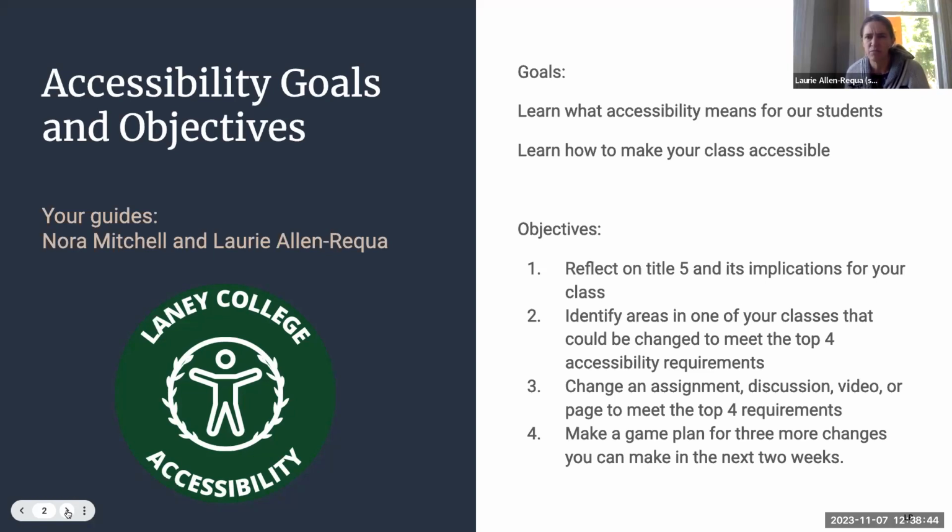And for the 4 objectives, reflecting on Title V, Merv, have you heard any information about Title V, specifically how it applies to accessibility? I don't recall what Title V is, but I'm kind of familiar with the handbook. Okay, good. So we can talk about that.